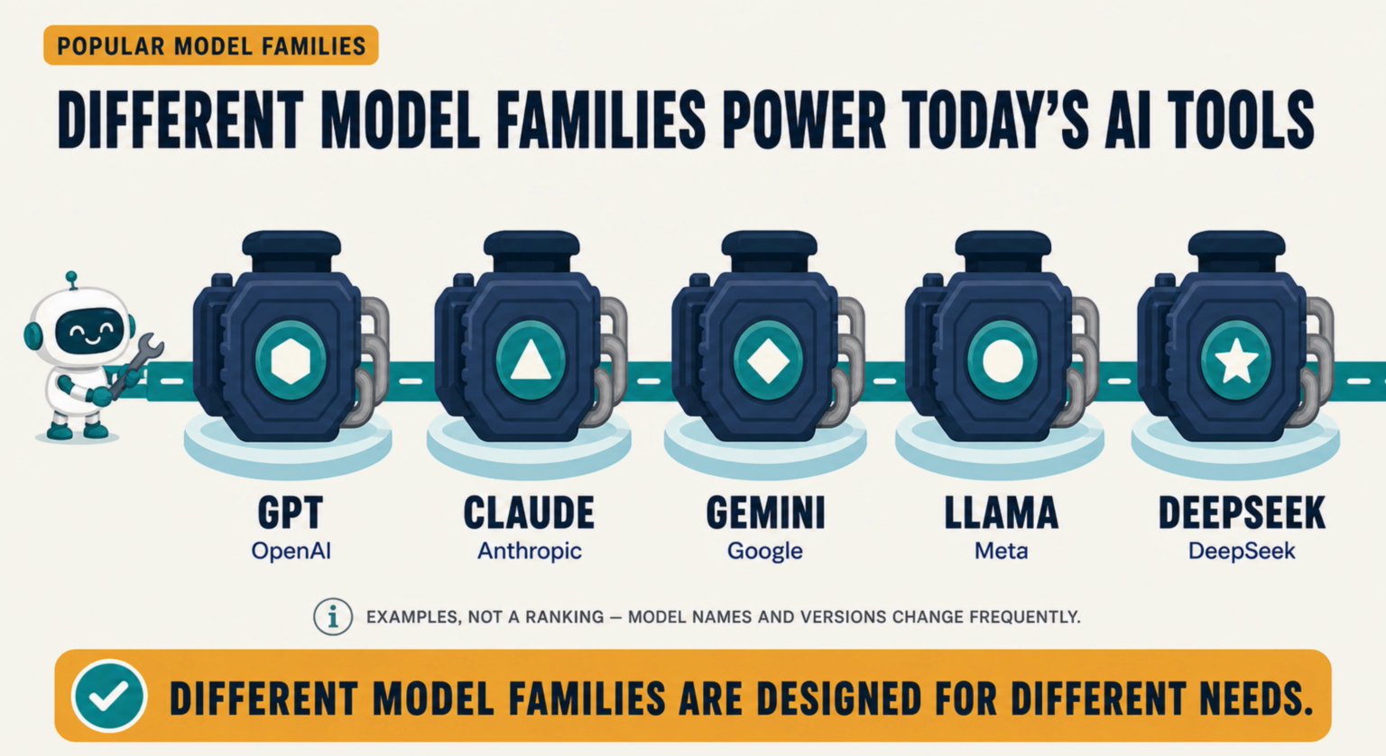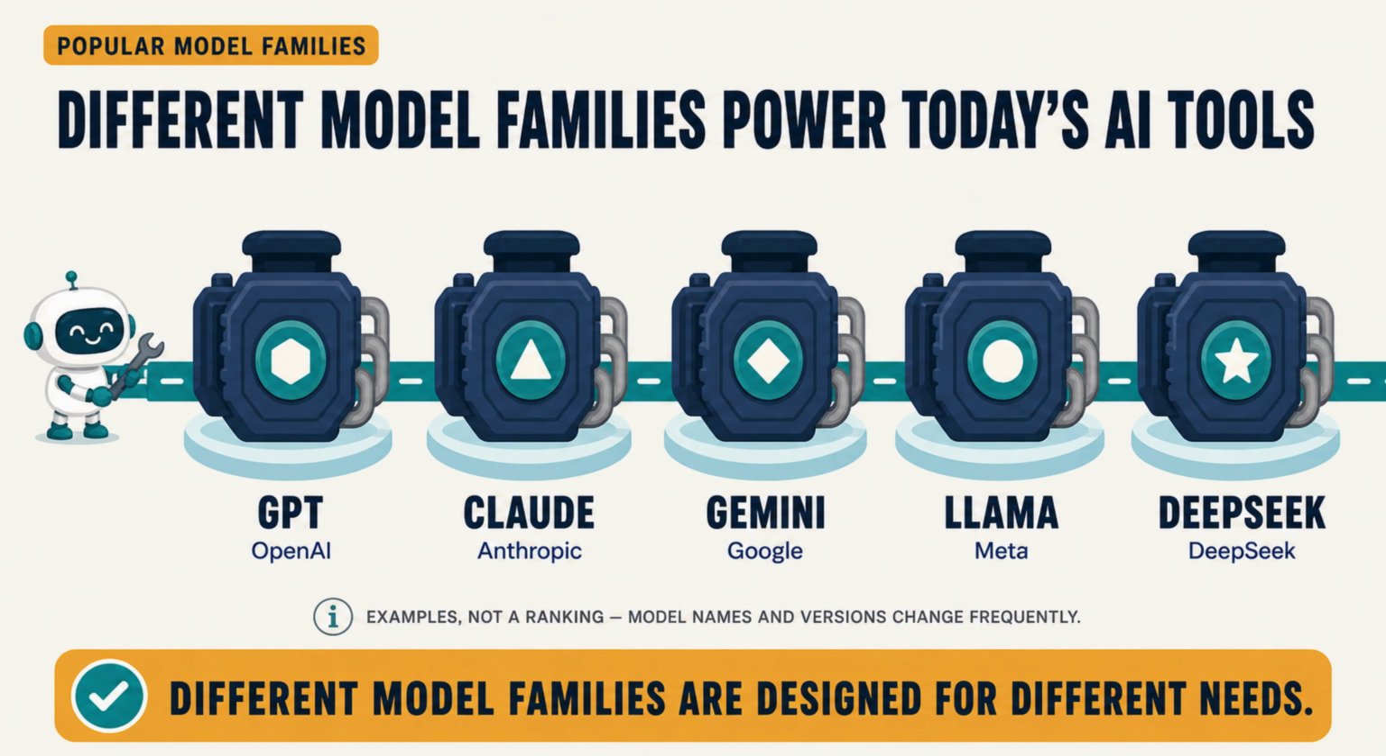You may hear names such as GPT from OpenAI, Claude from Anthropic, Gemini from Google, Llama from Meta, and DeepSeek. These are examples of model families, not a permanent ranking. Within each family, providers may offer several models with different strengths. One may prioritize quality, another speed, another lower cost, and another the ability to work with images, audio, long documents, or code. The most powerful model is not automatically the best choice for every task.